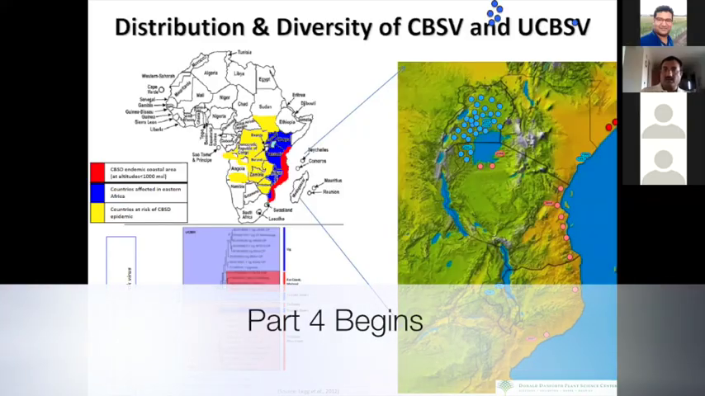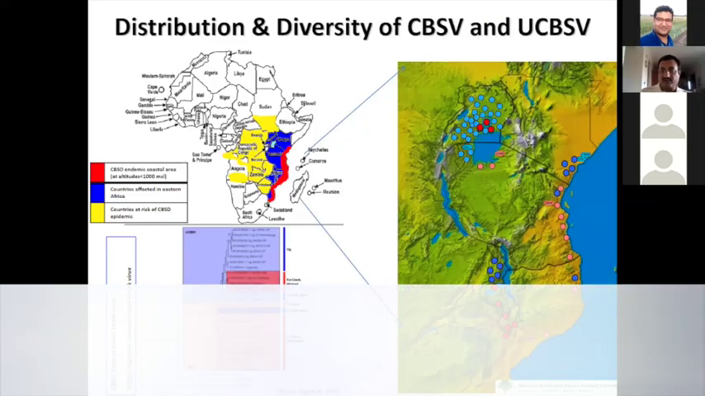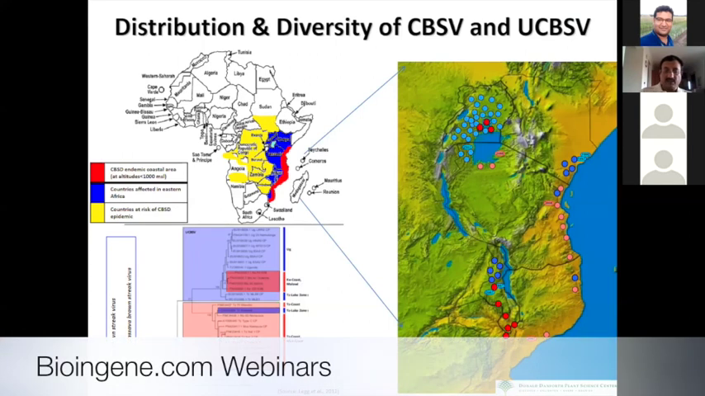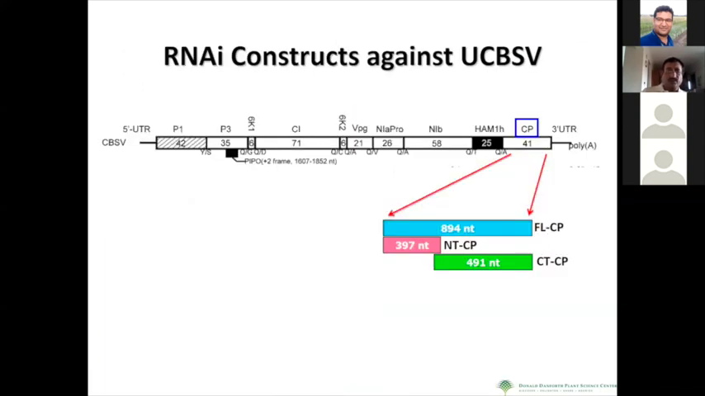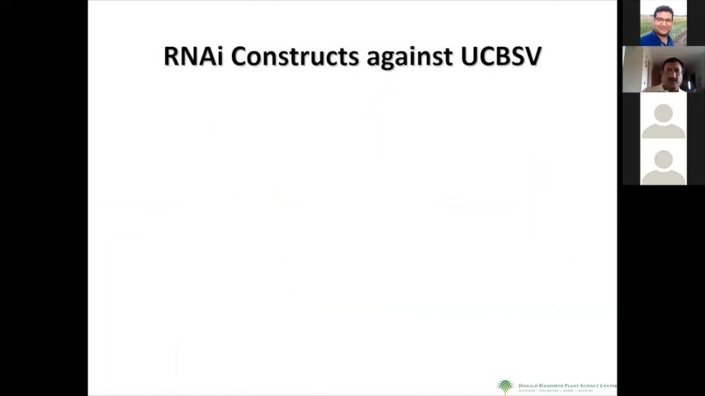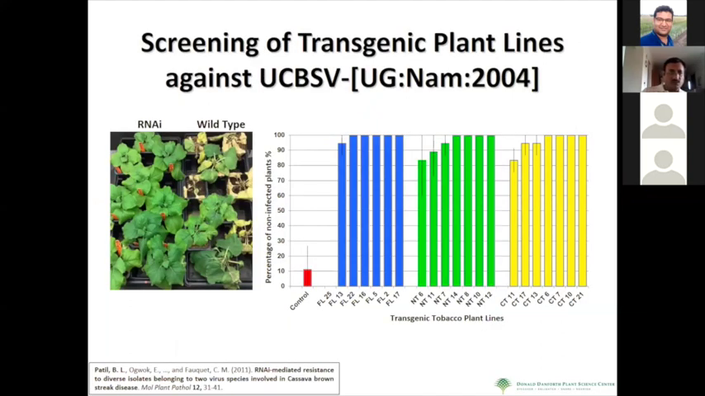Since 2000, there have been several instances of mixed infection, and the severity has increased to a greater scale, making the problem more difficult to find a solution. So we made an RNA construct, and we followed a similar protocol. First we tested this RNA construct in tobacco.